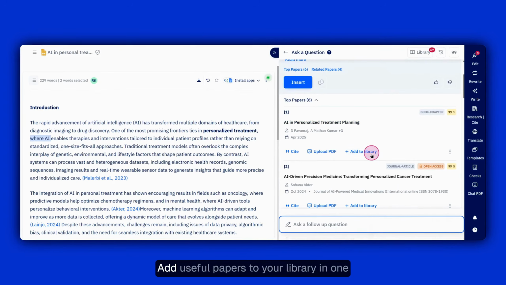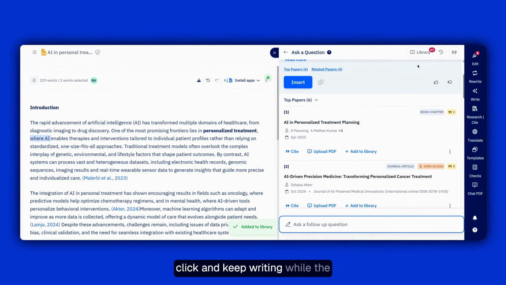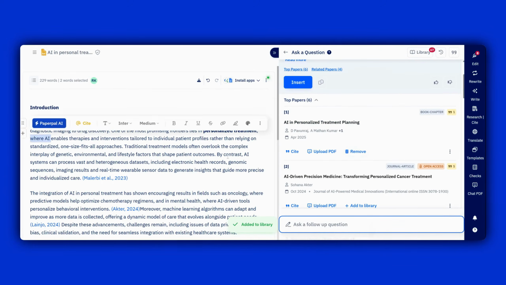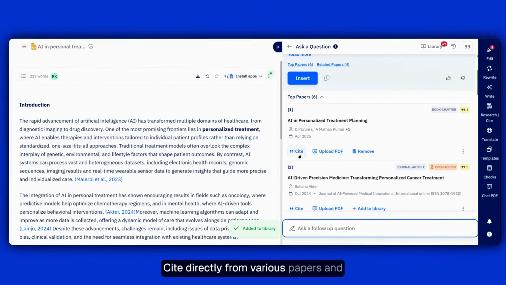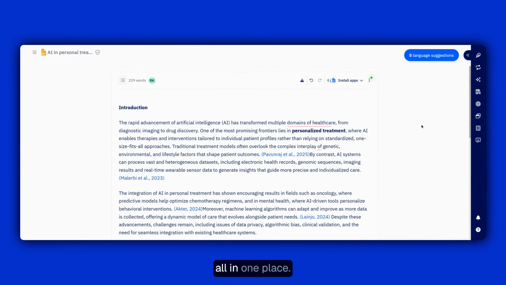papers. Add useful papers to your library in one click and keep writing while the conversation stays next to your draft. No switching tabs. Cite directly from various papers and turn questions into a connected flow, all in one place.